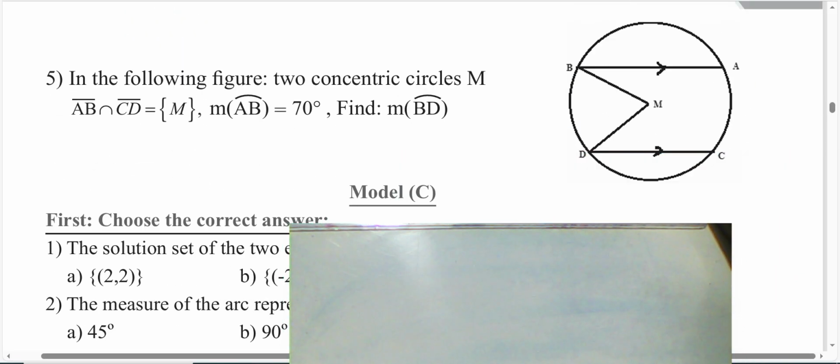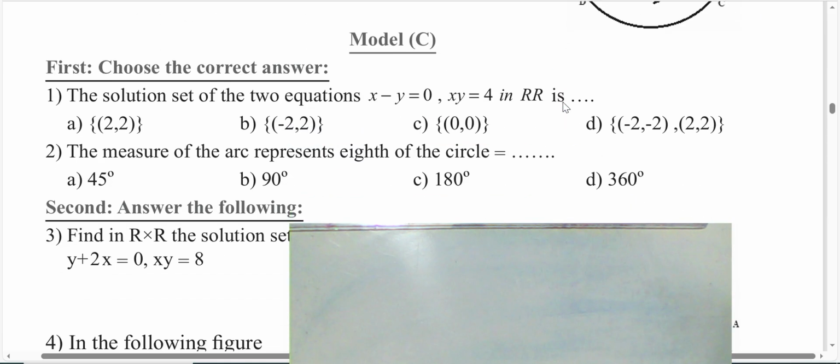Solve a question like this now. He gave me the measure of arc B as 70 degrees. The measure of the center angle also will be 70. Then the measure of arc BD will be equal to the measure of arc EC. They are equivalent because B is parallel to DC. The measures of the included arcs are equal in length.